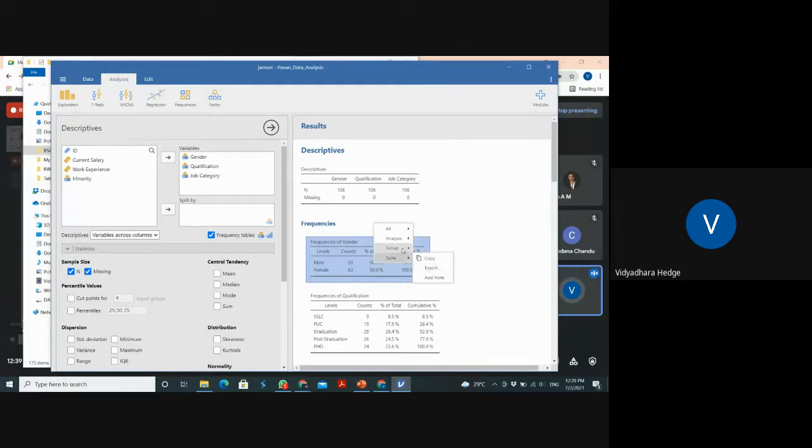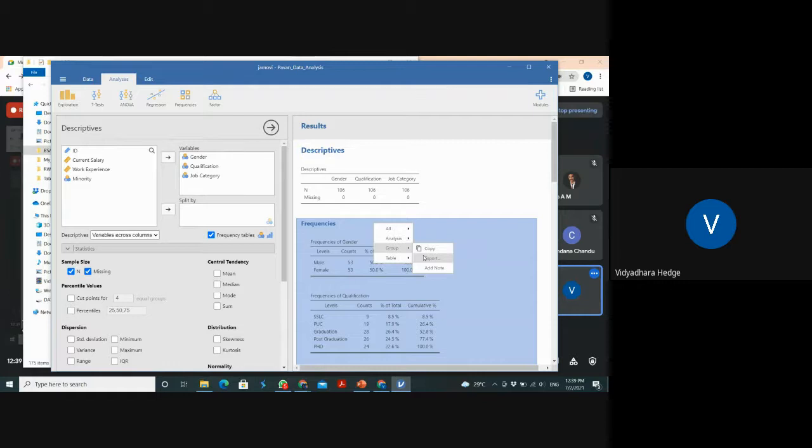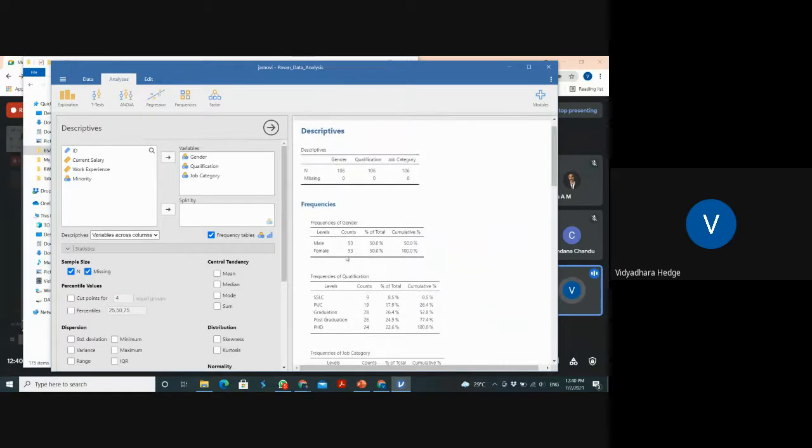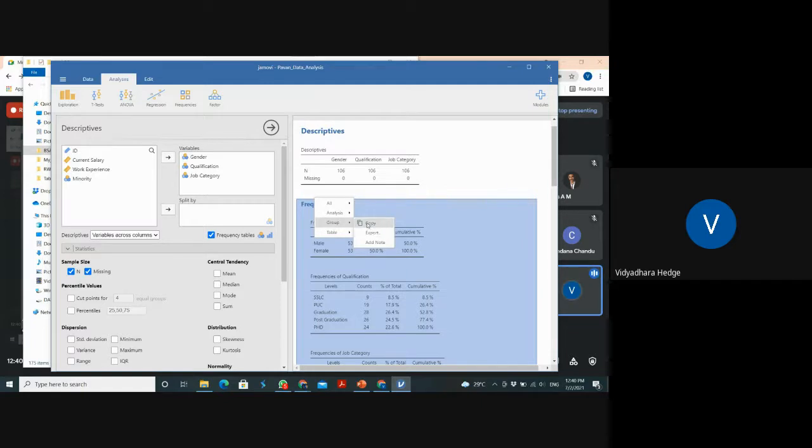So there is an option called group. If you click this group, then the entire group will be selected. So again, one more time, go to the group. Then you can copy it and paste it in Excel, that is different.